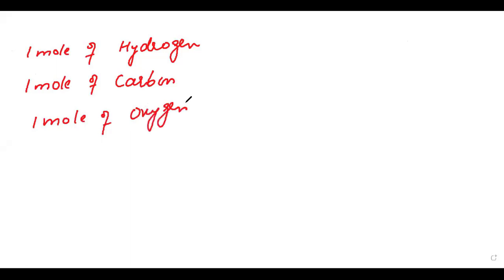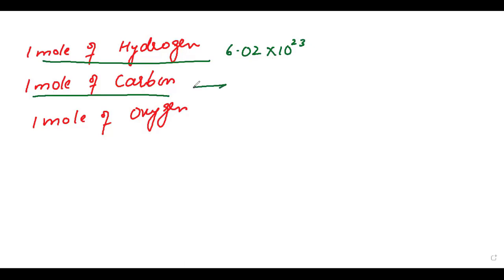When you calculate the number of particles, you will find that 1 mole of hydrogen contains 6.02 × 10^23 atoms. When you calculate the number of atoms in 1 mole of carbon, you will find that it also has 6.02 × 10^23 atoms.